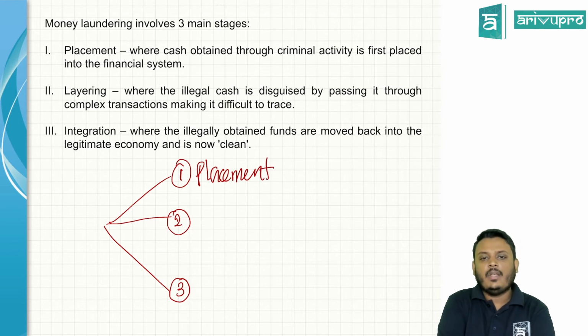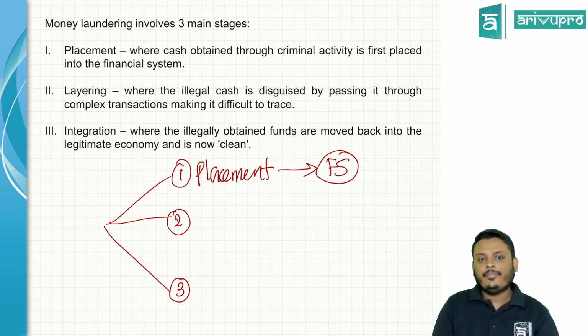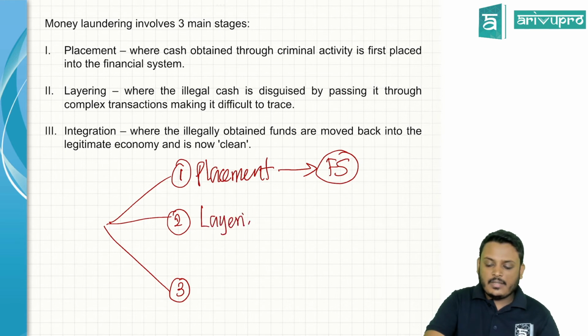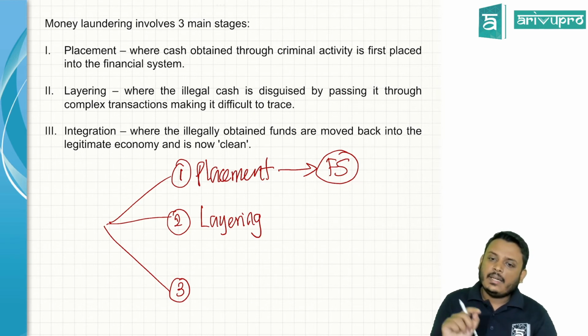What is placement? It is where the cash obtained through a criminal or illegal activity is placed into a financial system. You place that illegal cash into the financial system. The second one is layering. What do you mean by the term layering? You convert that cash, whatever you put into the financial system, and it is mixed or traced with a